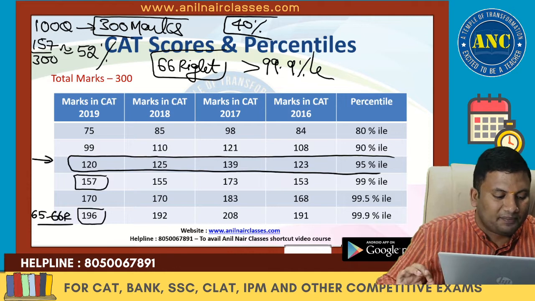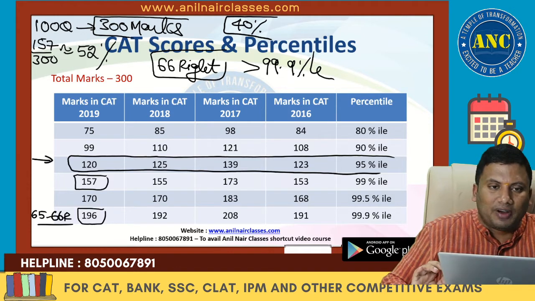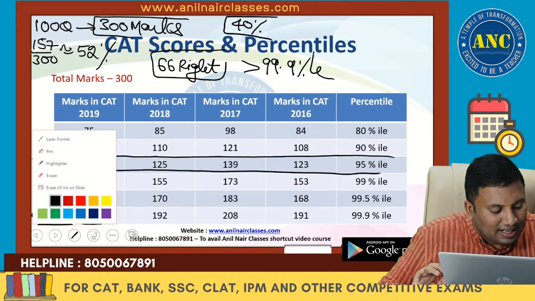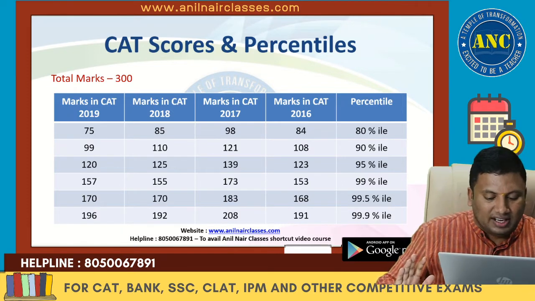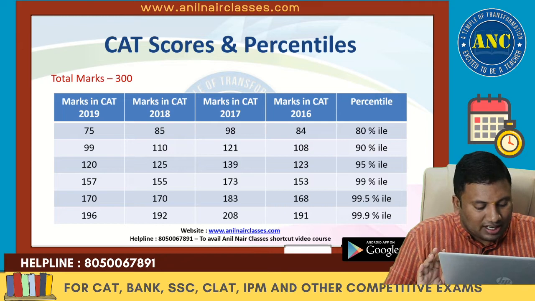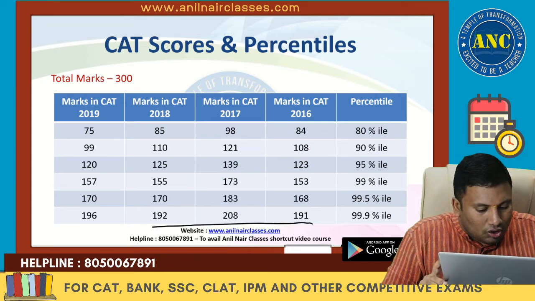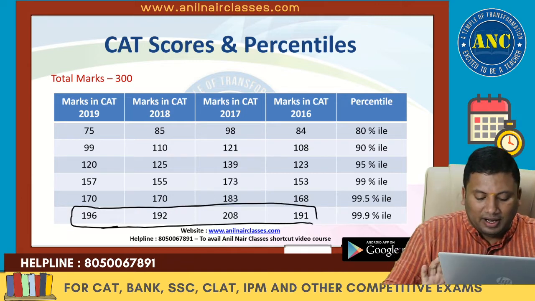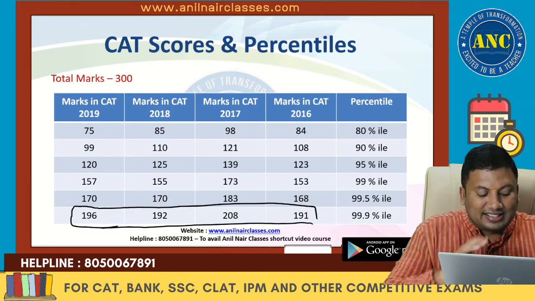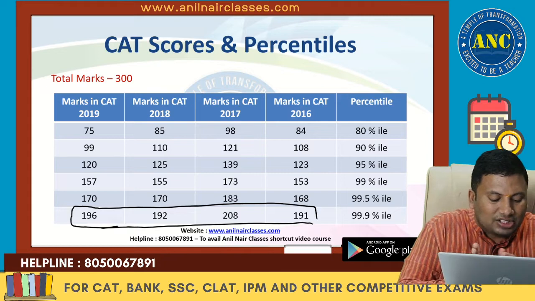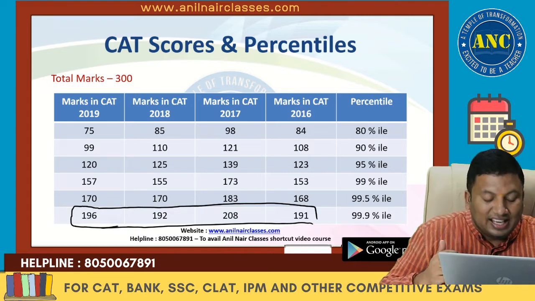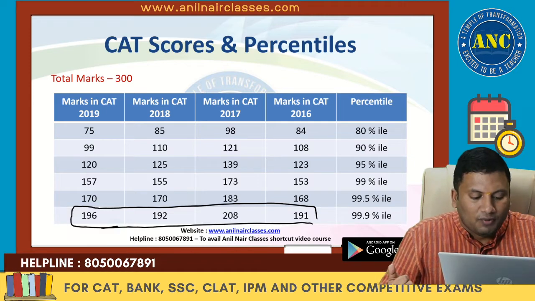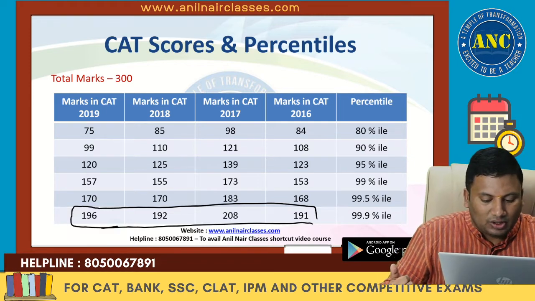Now, if you see the top scores from 2016 to 2019, the scores are 196, 191, 196, moving around 190 to 200. The 2017 paper was a little on the easier side, so obviously the scores were the highest compared to the last 4 years.